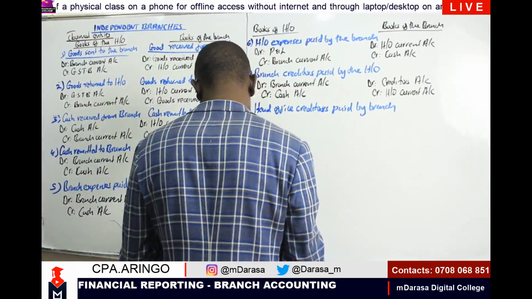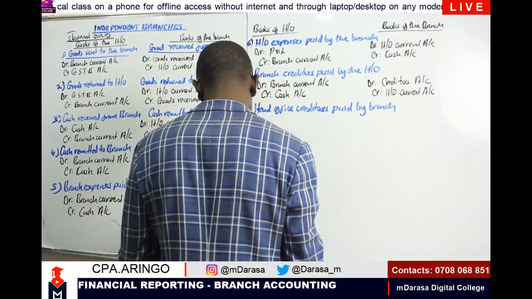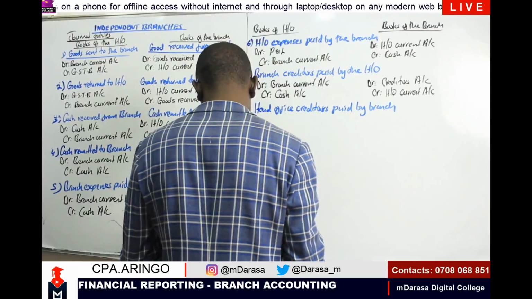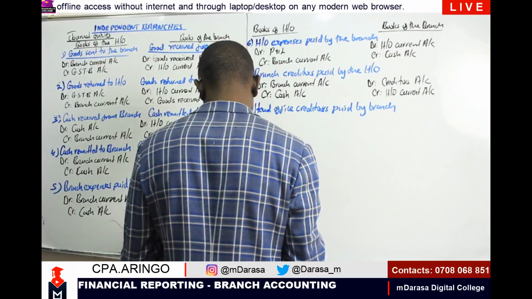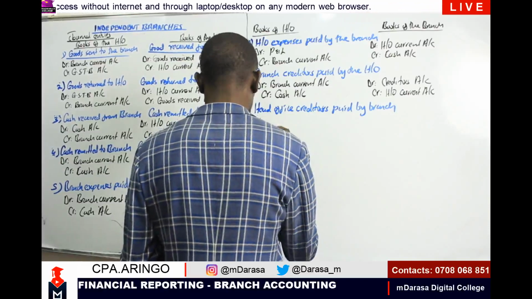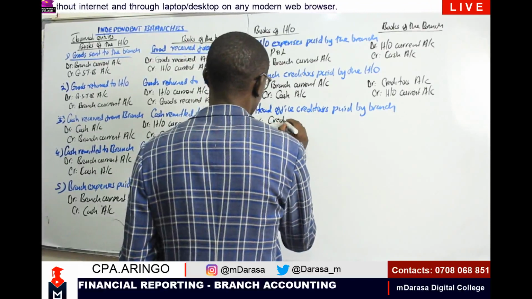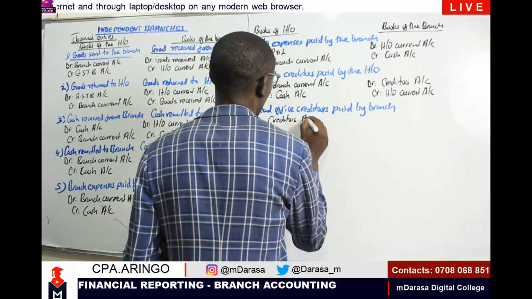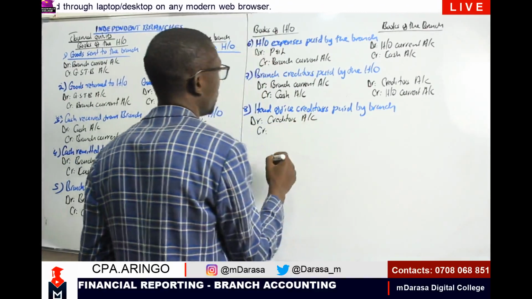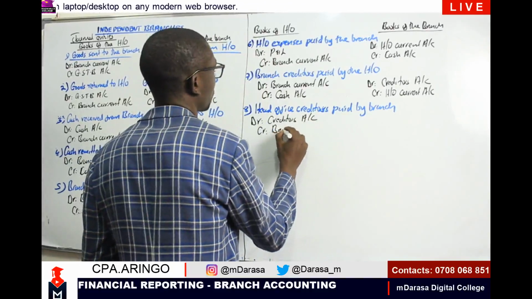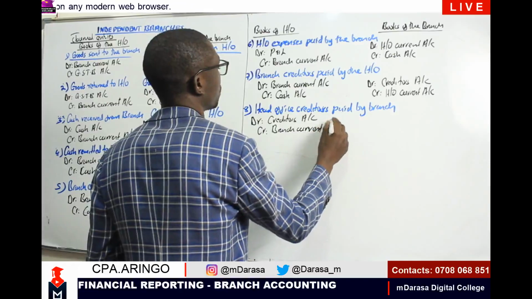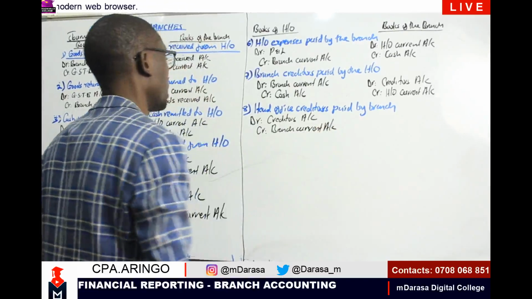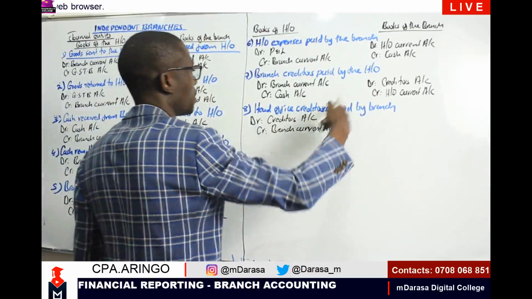In the books of the head office, we are going to debit the creditors account, and we are going to credit our branch current account. So as you can clearly see here, they are just the opposite of each other, right?